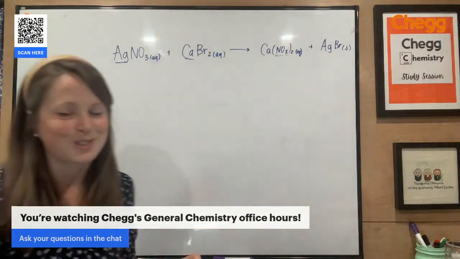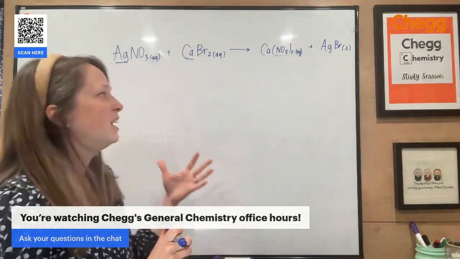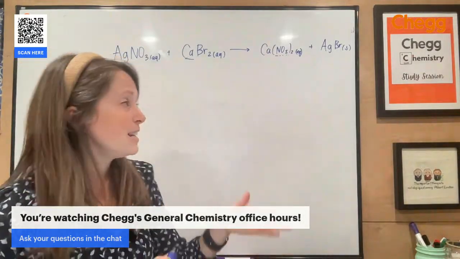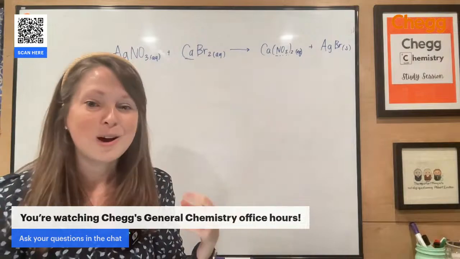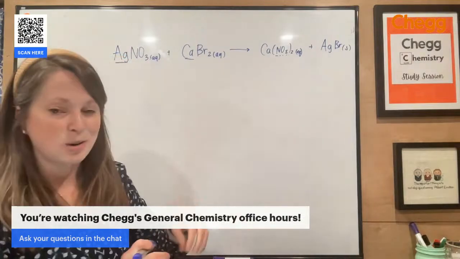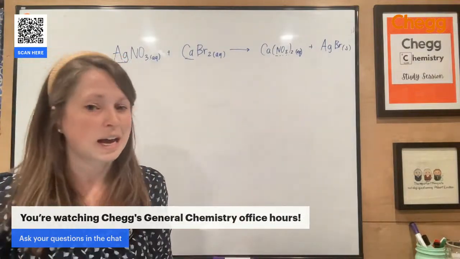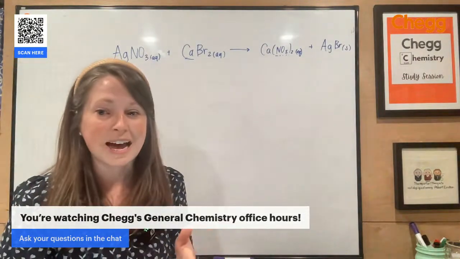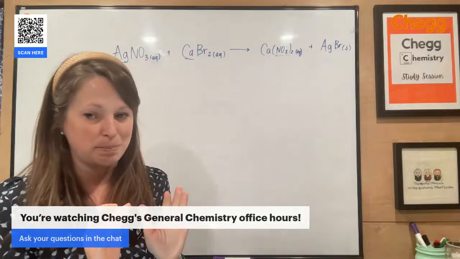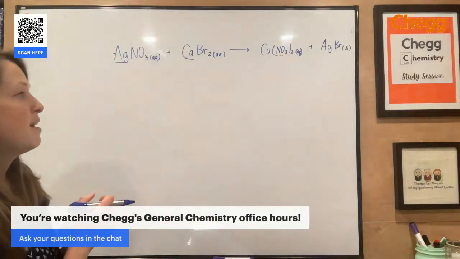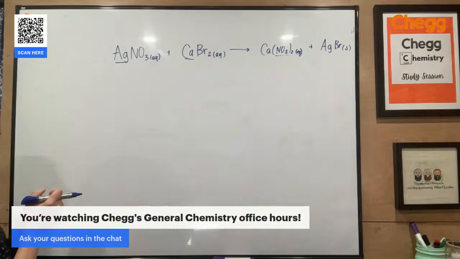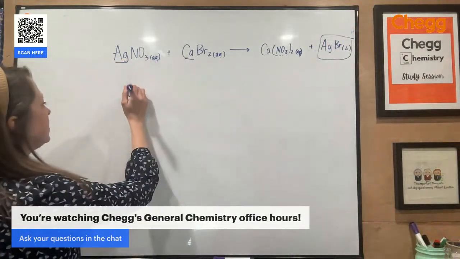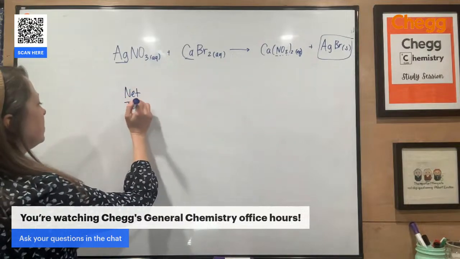So I think the best way to do this, right, is just to say, okay, focus on what has to be aqueous. If I see something with sodium or potassium or nitrate, that is my aqueous product. That means the other thing has to be the solid precipitate. If you want to memorize all of the rules, NAG, SAG, PMS, Castro-Bear is the best way to do that. All right, if I want to then write out my net ionic equation, I'm just going to focus on the formation of my solid. That is it.